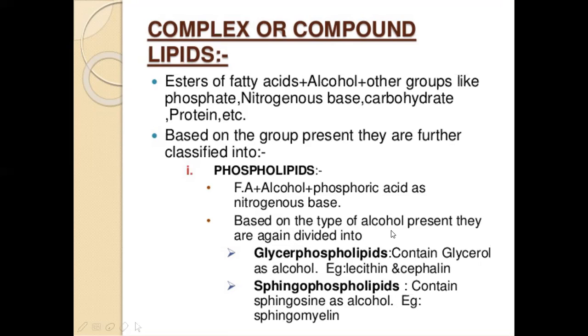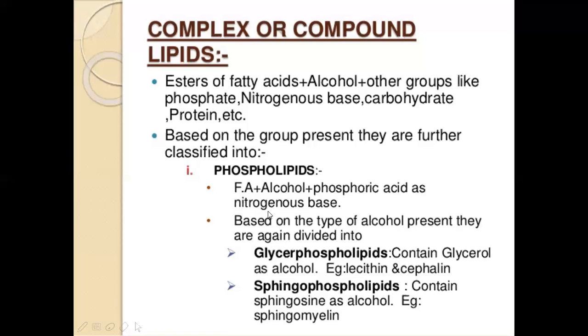Based on the type of alcohol, these phospholipids are again divided into glycerophospholipids and sphingophospholipids. Glycerophospholipids contain glycerol as alcohol, for example lecithin and cephalin. Sphingophospholipids contain sphingosine as alcohol, for example sphingomyelin.